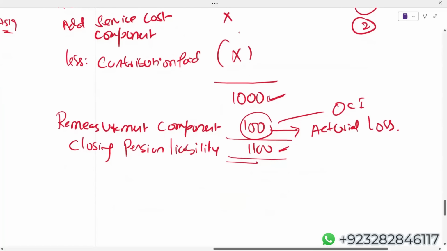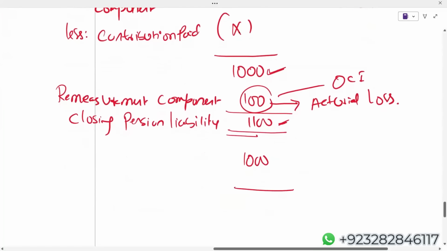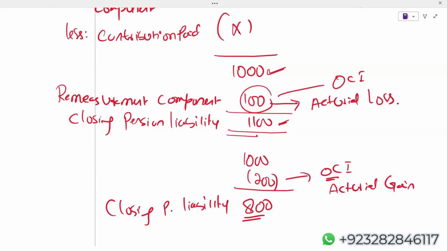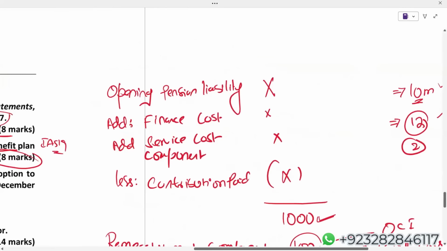Another possibility: let's say according to our calculation the liability should have been 1000, but the actuary gives you a closing liability of 800. If this is the case for the pension liability, then logically the remeasurement component is negative 200, and this will again be recognized in OCI, but technically now it is an actuarial gain because the liability is being reduced rather than increased. So actually, number one, you should be very good in this format.